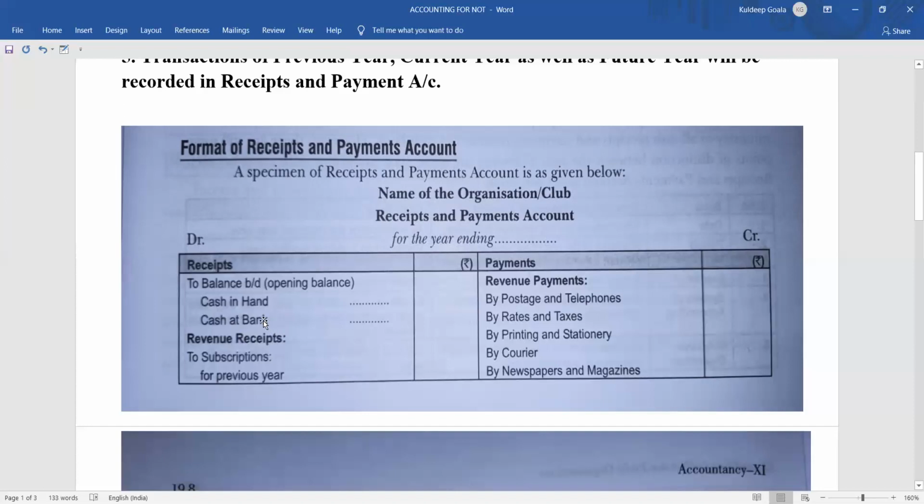Not necessarily every time it will be cash in hand, cash at bank. It may be bank overdraft also. Okay, if it is bank overdraft, then it will be coming in the payment side as by balance brought down, in the bracket bank overdraft. I'm repeating, not necessarily that every time in the debit side it will be to balance brought down, cash in hand, cash at bank. In some cases it might be by balance brought down in the bracket bank overdraft. If it is a negative balance, if the question has mentioned bank overdraft, then it will be by balance brought down, in the bracket bank overdraft.